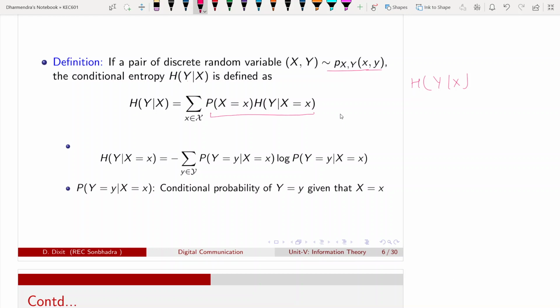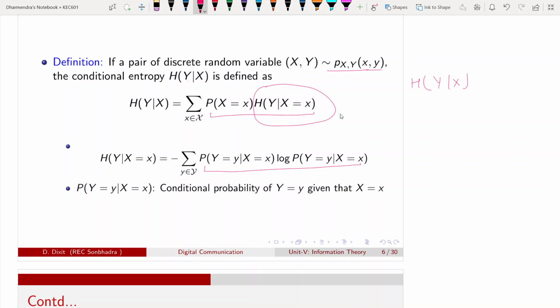You have to sum over all values of small x, the probability that capital X equals small x, times the conditional entropy of Y given capital X equals x. And this can be defined as a sum like this, where x is fixed and y is variable.